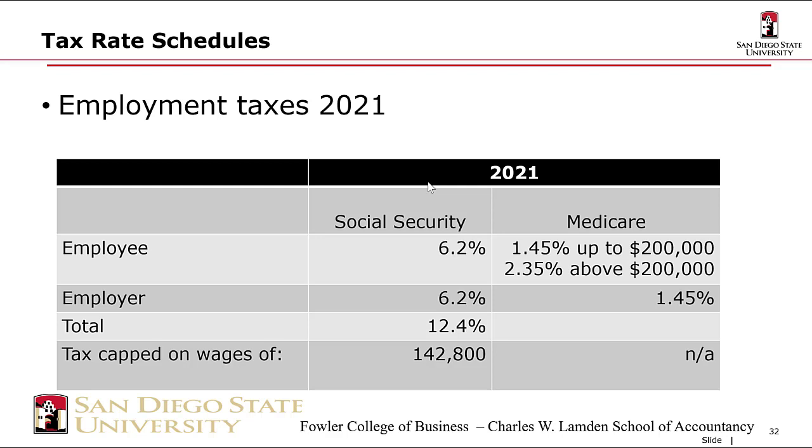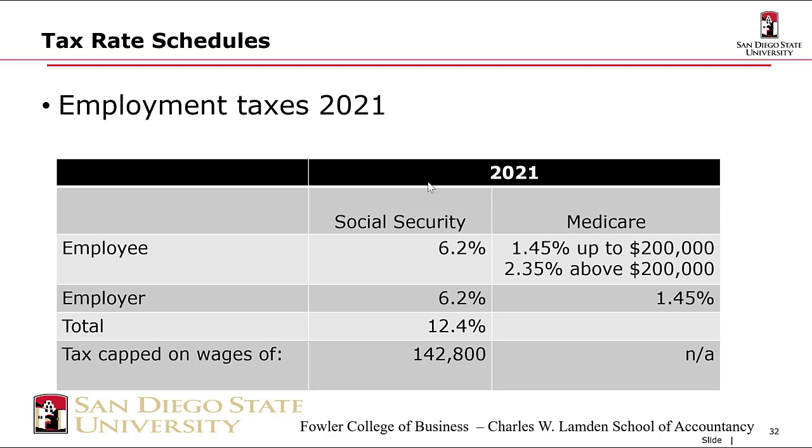So for every dollar of wages you make, there's a 12.4% Social Security tax that's shared between you and your employer. But that is capped, right? So it's 6.2% up to, in 2021, $142,800. And again, that number is adjusted. So in 2020, it was about $137,000, and it goes up every year with inflation.